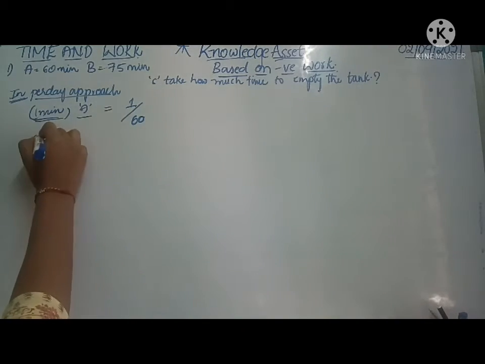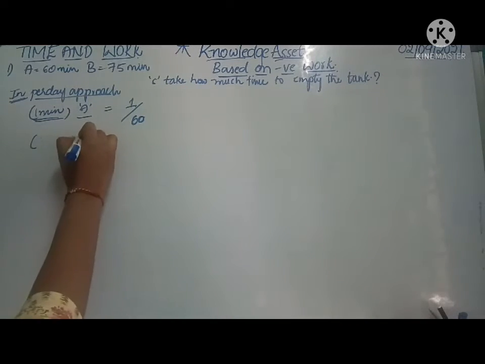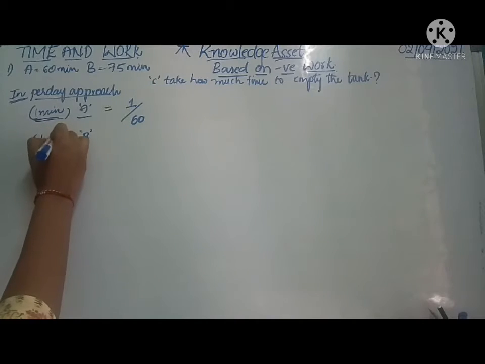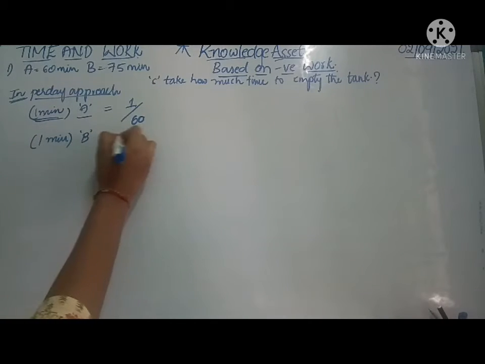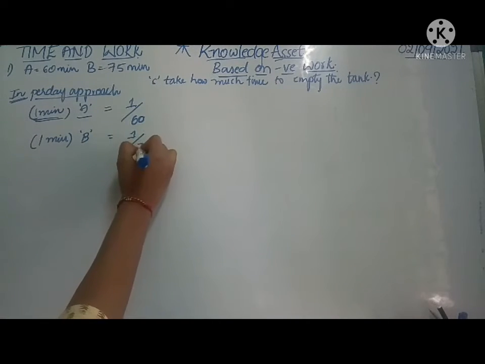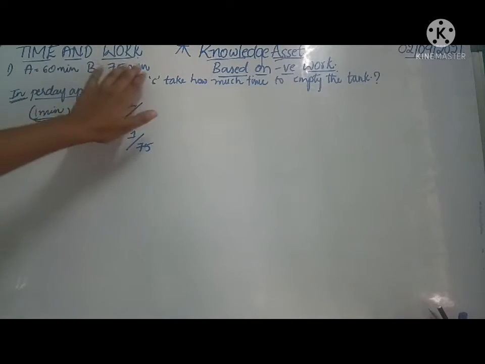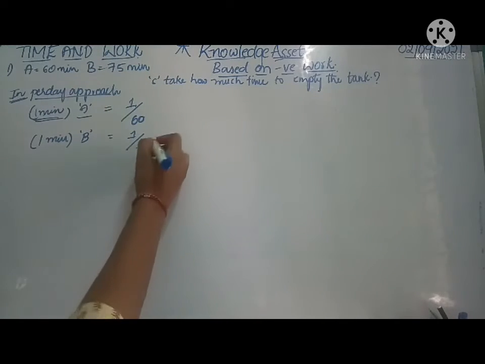Next, the part of the tank that can be filled by B in 1 minute is equal to 1 by 75, as it takes 75 minutes to completely fill the tank.